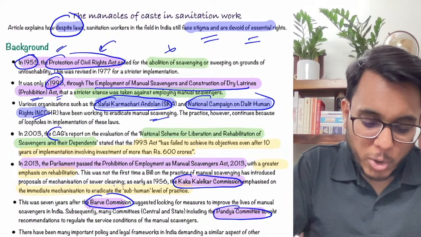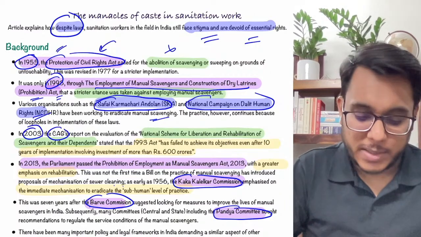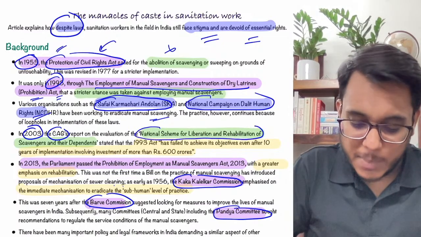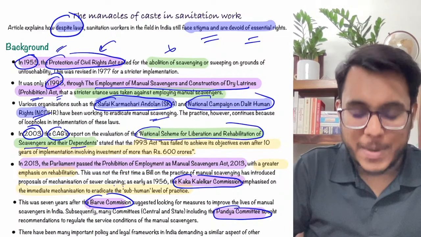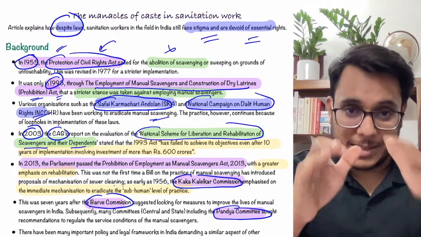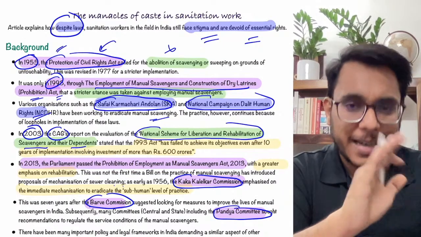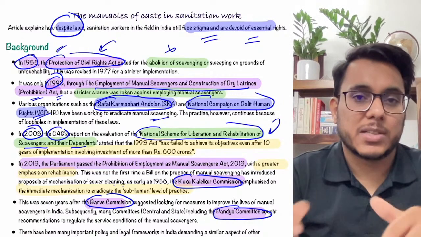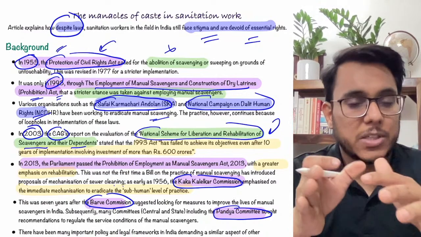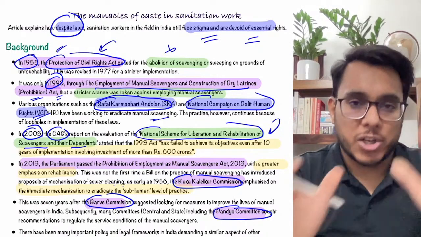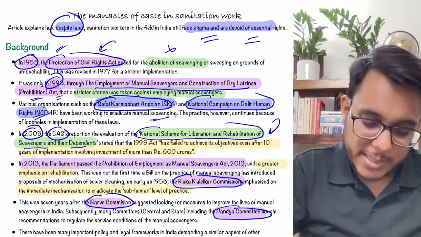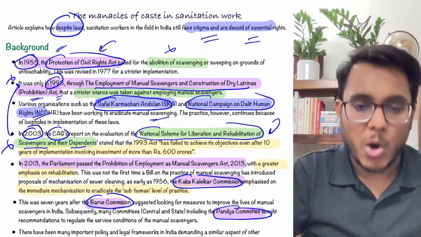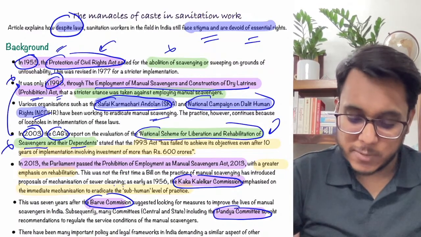Even the Comptroller and Auditor General presented a report in 2003, and in this particular report, the National Scheme for Liberation and Rehabilitation of Scavengers and their Dependents, which was introduced in the 1990s by the government, envisaged that the manual scavengers will be accommodated in some other vocation, some other kind of work. This particular scheme has also failed, and the CAG had said that even this 1993 law has failed. It has not been able to work successfully.